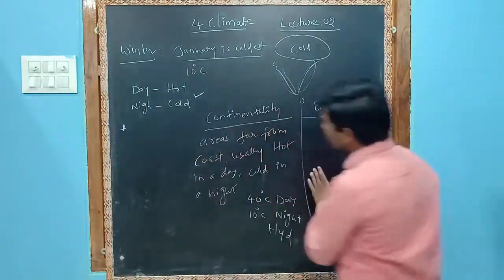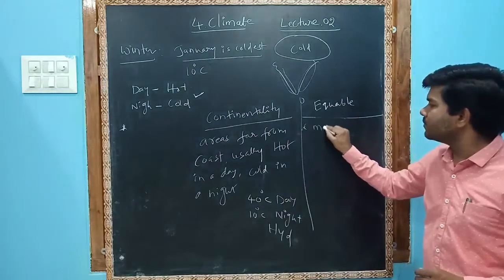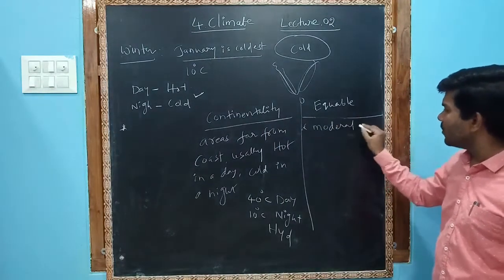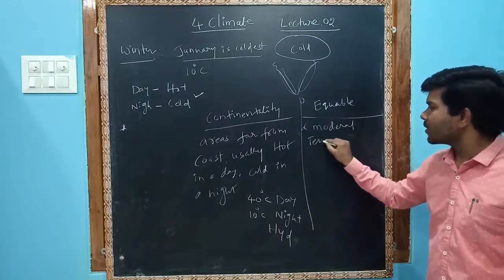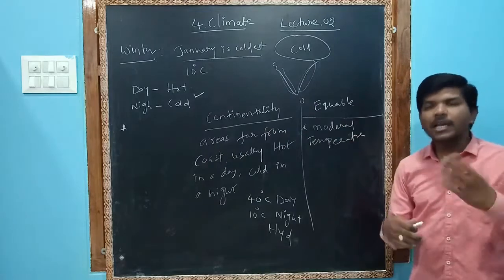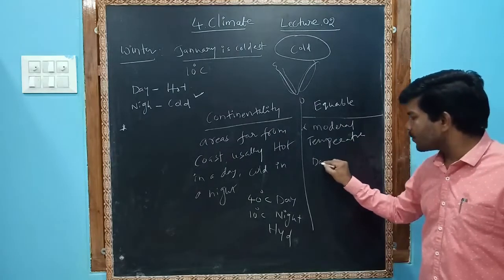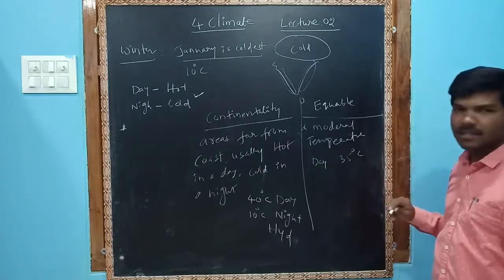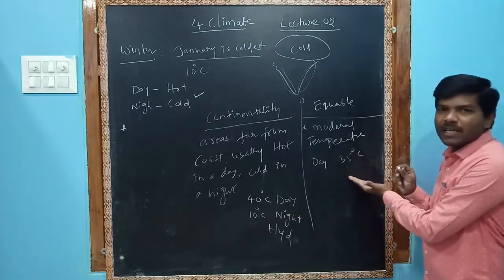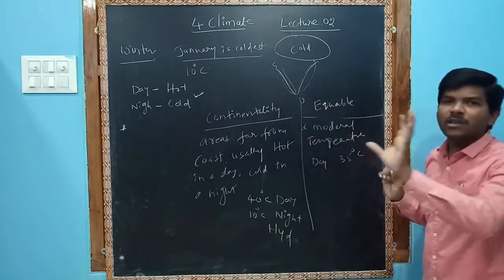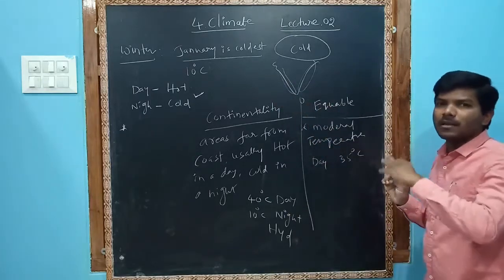Let us see moderate temperature and its influence. During the day the temperature may be 35 degrees Celsius, comparatively 5 degrees less due to the huge water bodies, because the wind blows from sea to land.